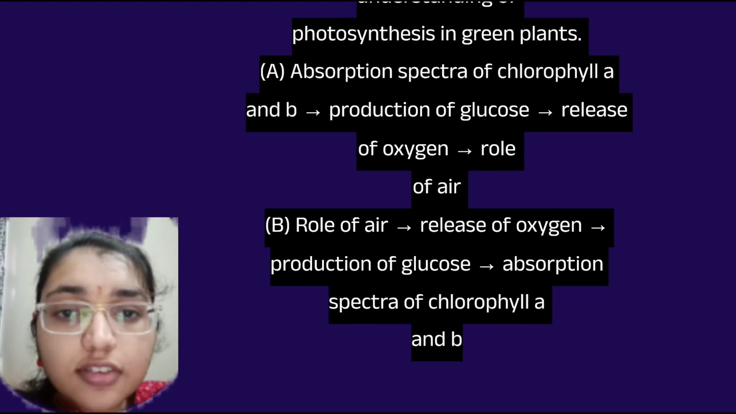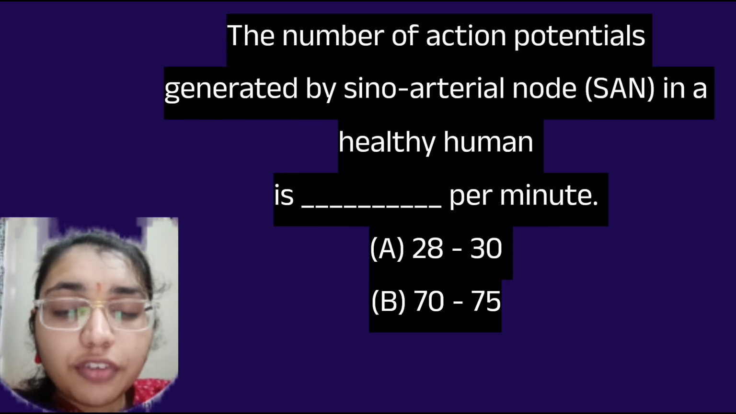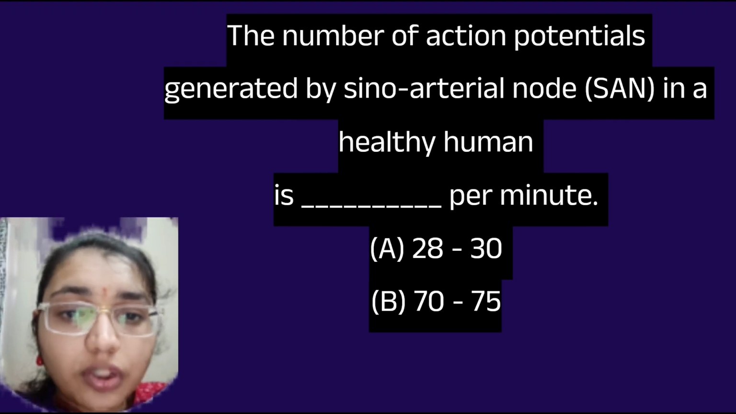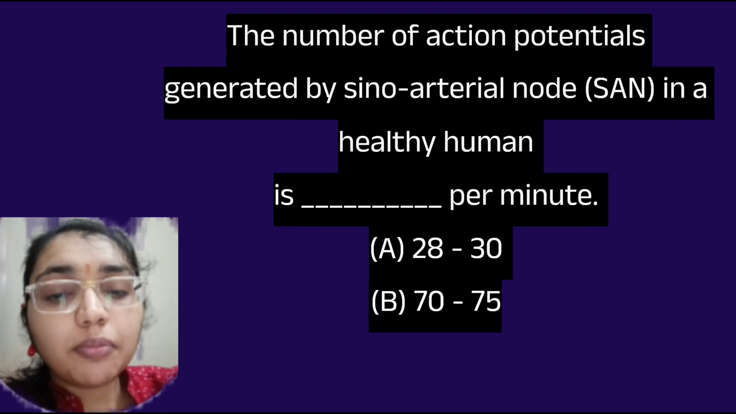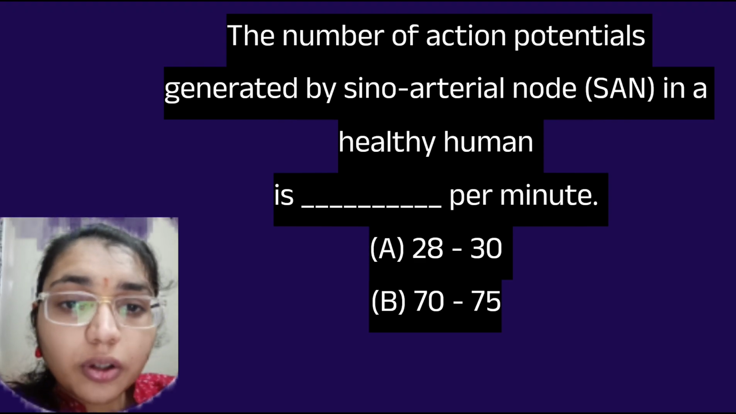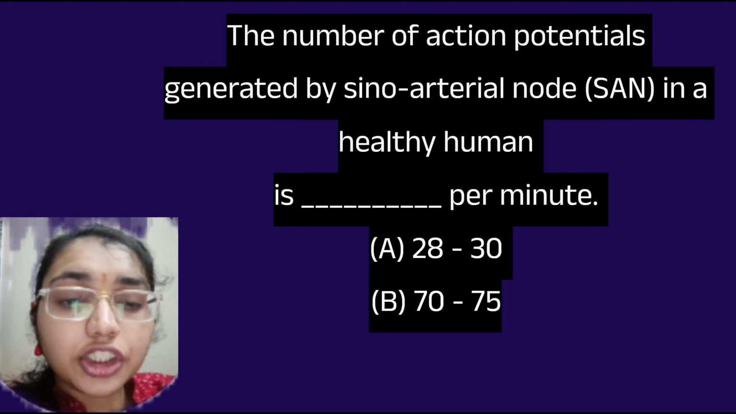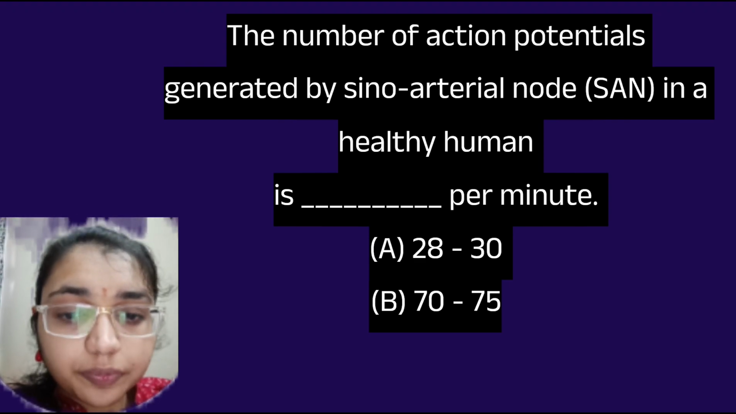Next question is, the number of action potentials generated in SA node in a healthy human being is 70 to 75 per minute. So SA node is a cluster of specialized pacemaker cells that is located on the upper right atrium of the heart. It possesses autorhythmicity, generating the action potential spontaneously without external nervous system.